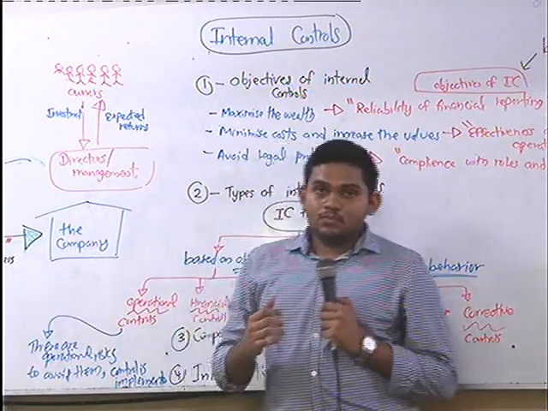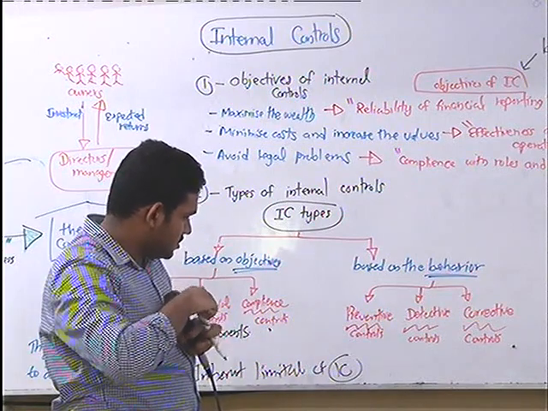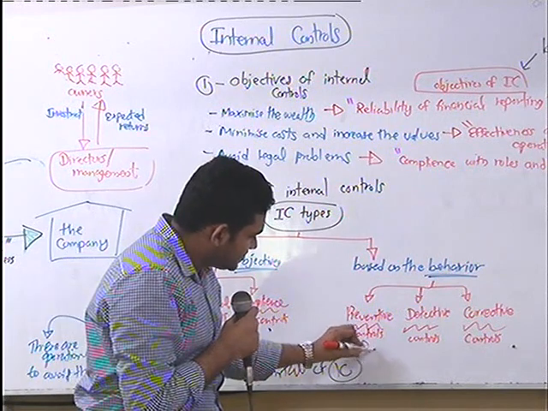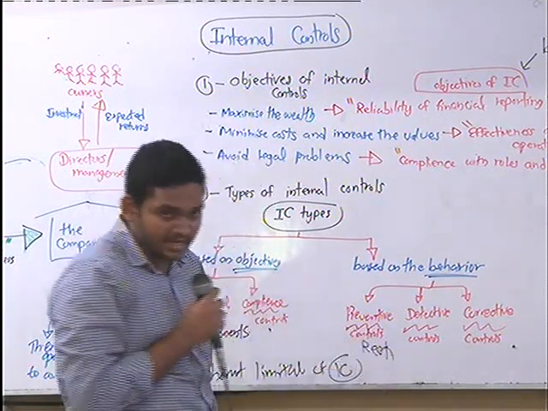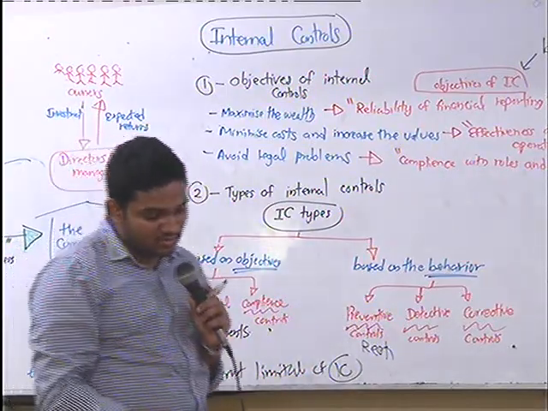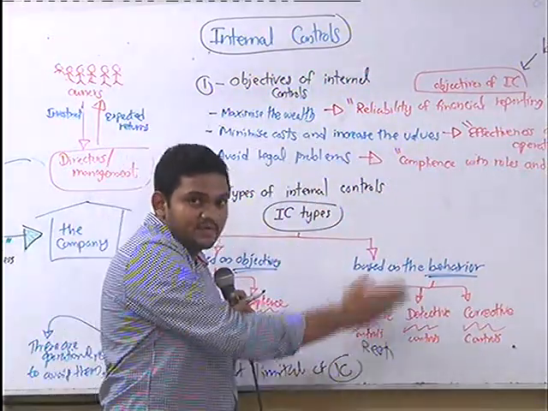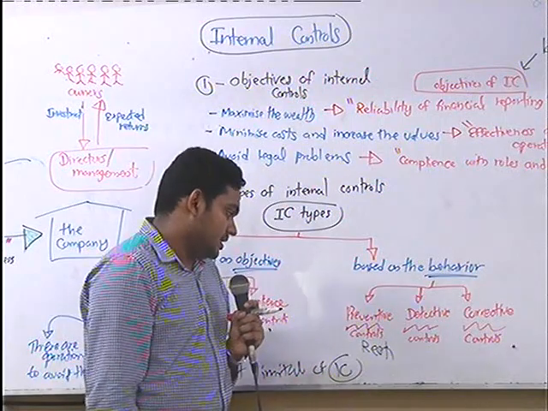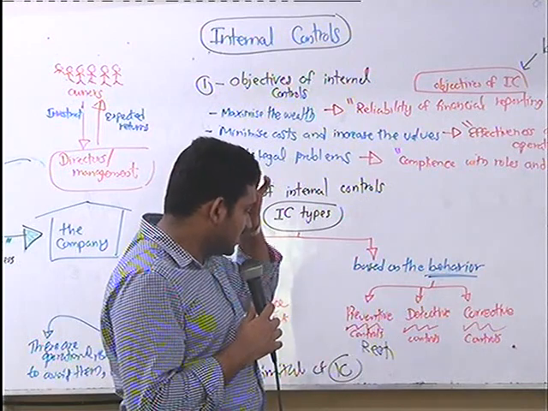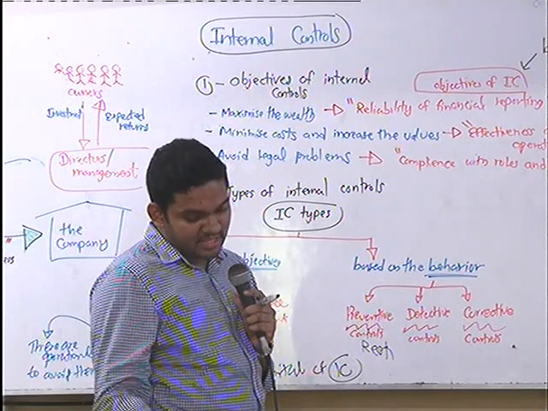So, an example for this: preventive controls, restricted access, right? Restricted access. Here also we can identify what is the risk, what is the response, but no need, just write the example. Preventive control, restrict the access.